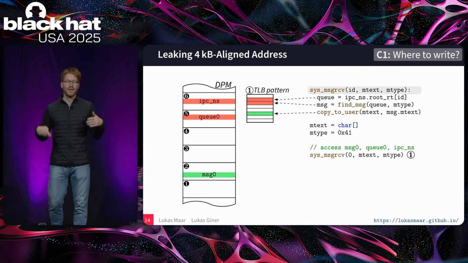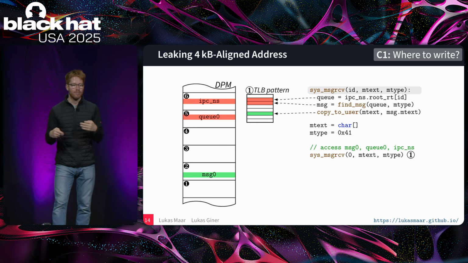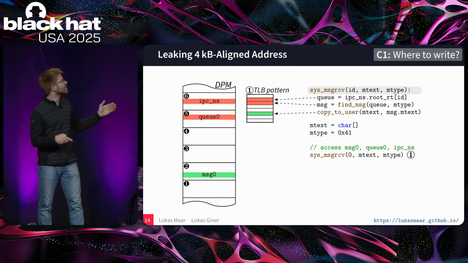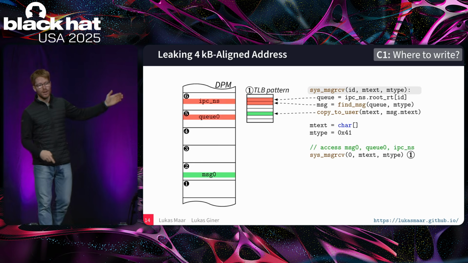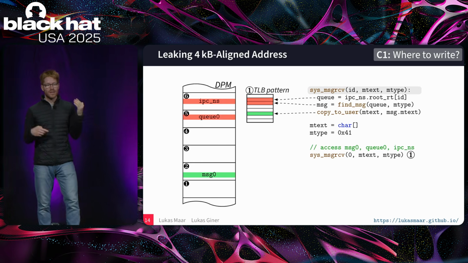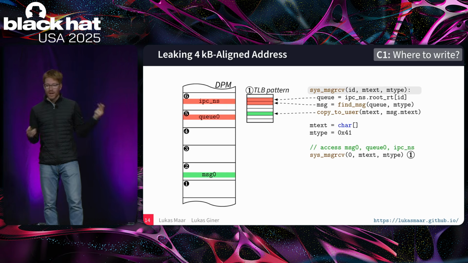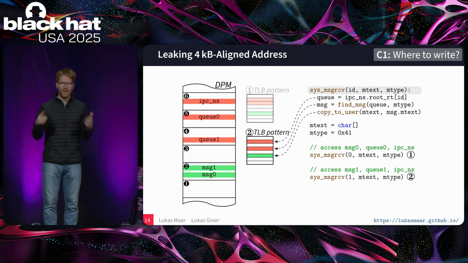And lastly, it accesses our target object, the message 0, and also loads the target page into the TLB. As we see here, the syscall creates a distinct TLB pattern where 2 pages are unwanted artifacts, and 1, page 2, is our target page. So therefore, what we do now, we perform another access.